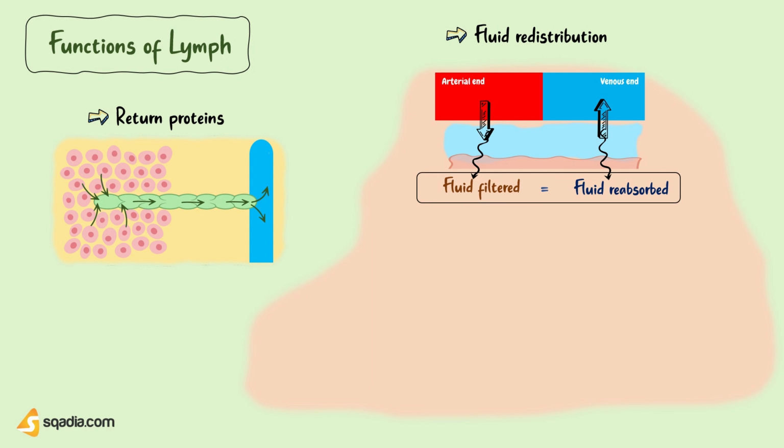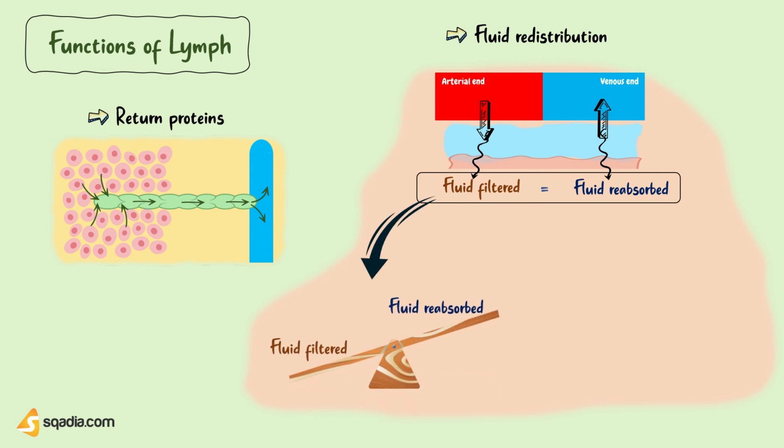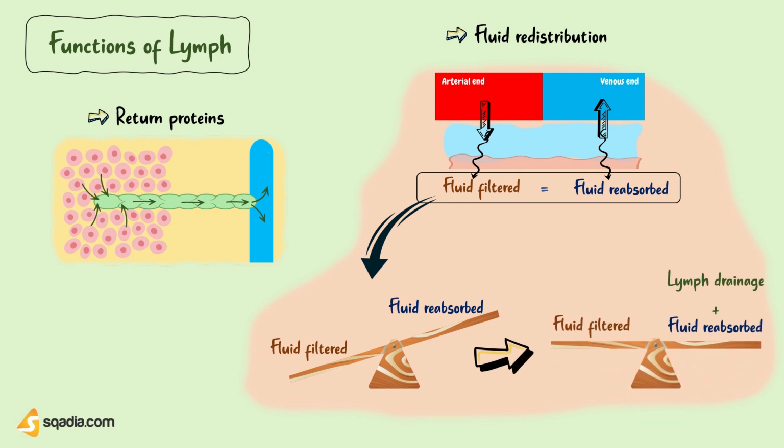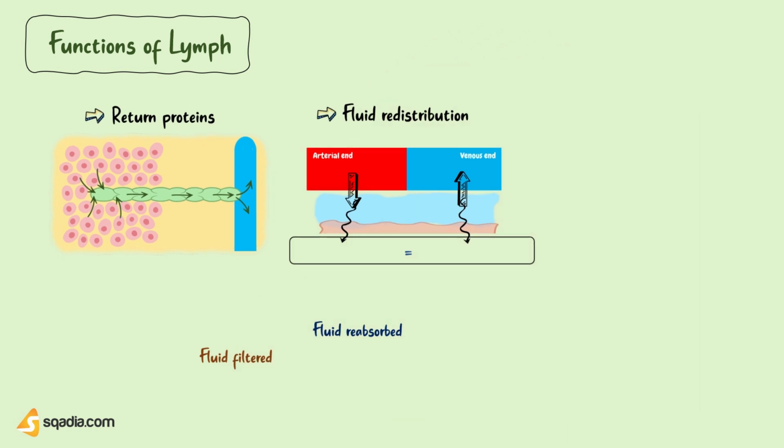Without lymph, this balance shifts towards fluid filtered. That means filtered fluid is usually more than the amount of fluid reabsorbed at the capillary level. So, this lymph drainage balances this fluid distribution by absorbing excessive fluid and thus prevents excessive fluid accumulation.